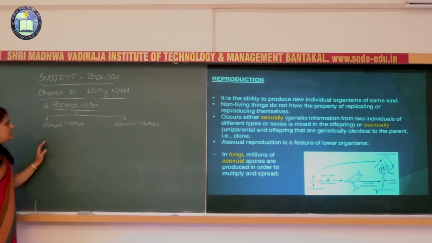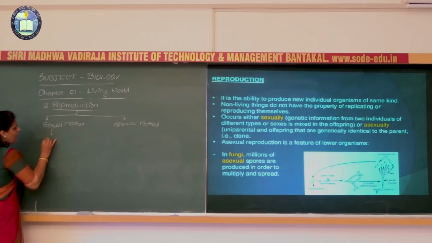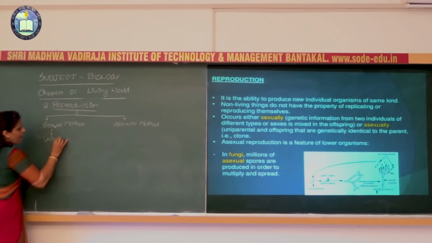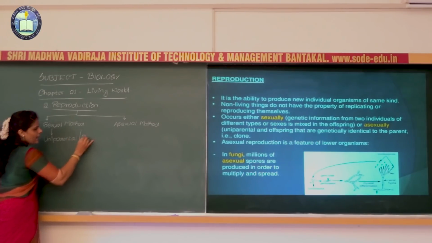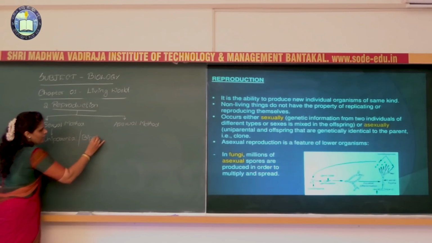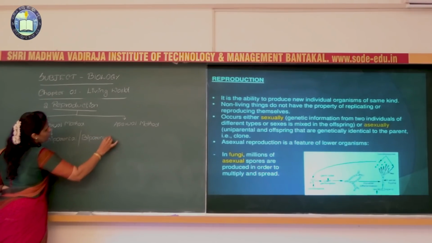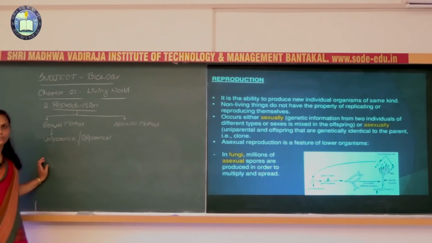In the sexual method, what happens? Especially it is a biparental process. But in some cases it is a uniparental process.